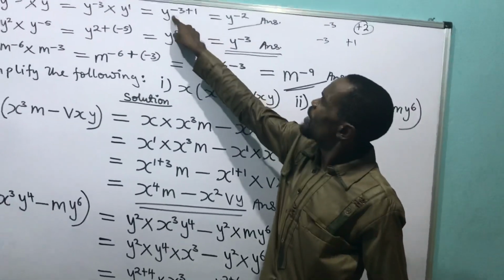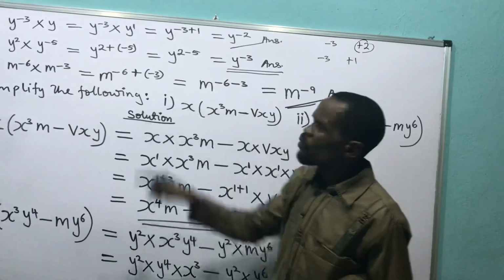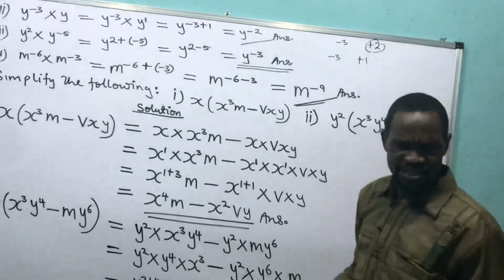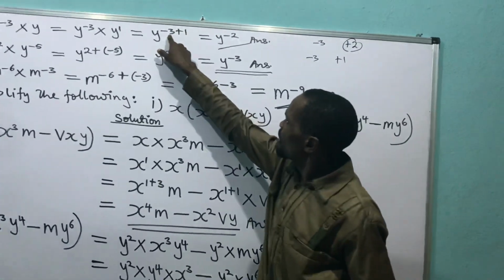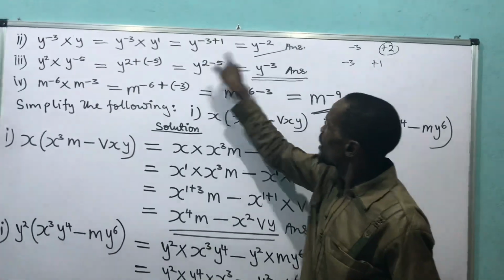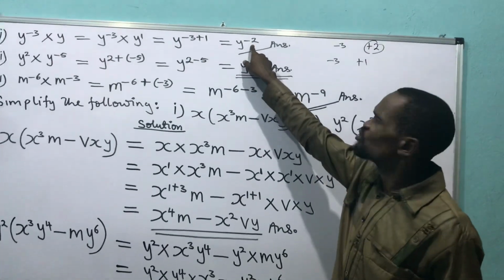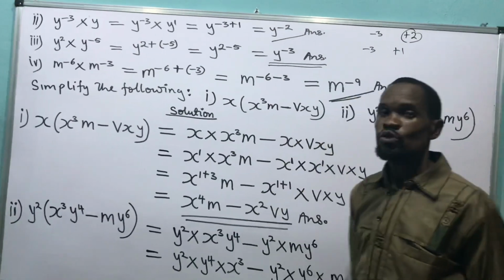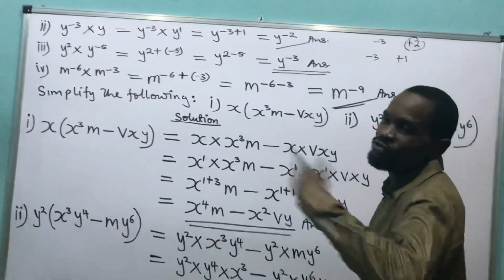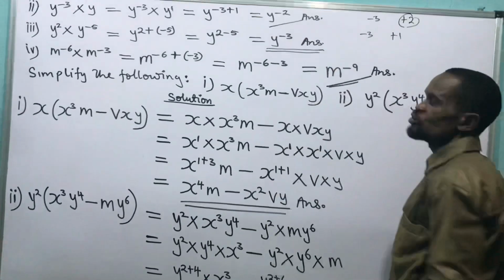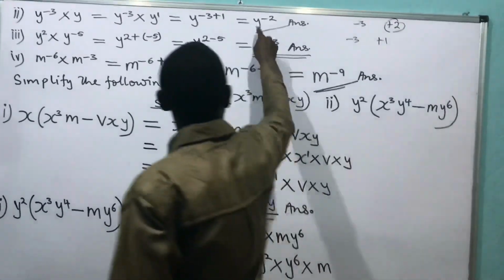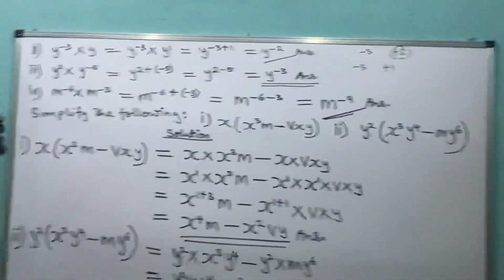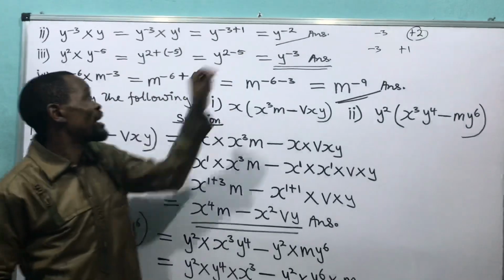Now look at it. I'm owing somebody 3. I pay 1. I'm still owing. Is it not? I'm owing somebody 3, I paid 1, and I'm still owing the person 2. This minus is telling me that I'm still owing the person 2. So I just paid 1 out of 3, and I'm owing 2. Then that's my answer: y raised to the power minus 2. I think I've gotten it now.